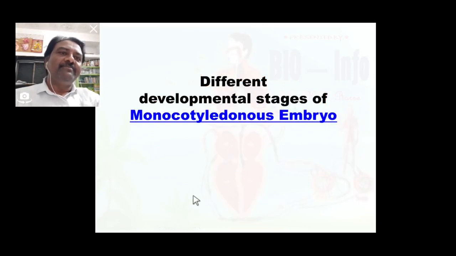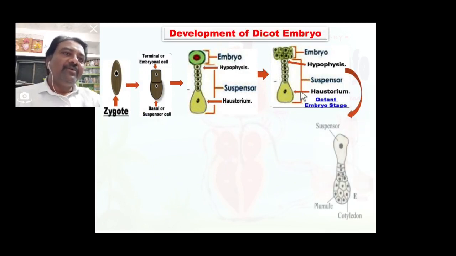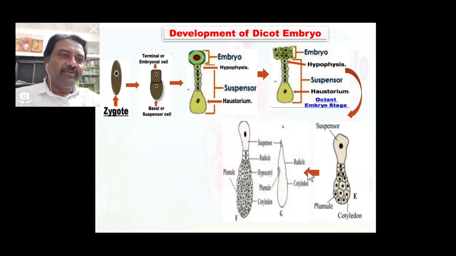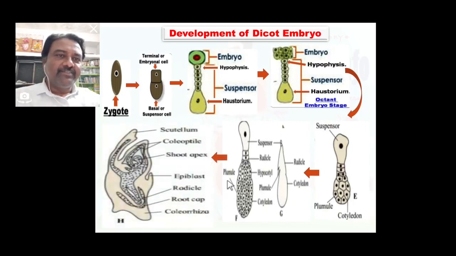Now we will see some developmental stages of monocotyledonous embryo. You know octant stage of embryo is similar in dicot as well as monocot. The octant embryo stage is converted into this structure, consisting of this one, plumule and cotyledon. This structure is converted into a broad structure, and finally this is the final stage of monocot embryo.